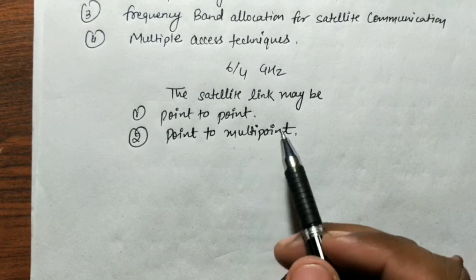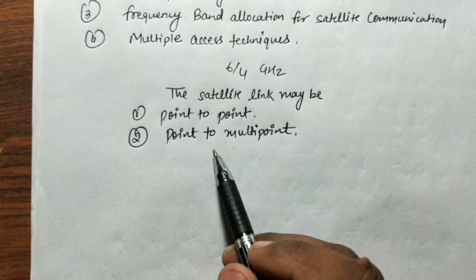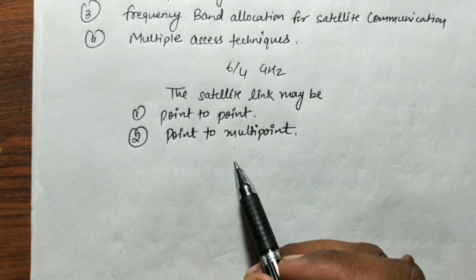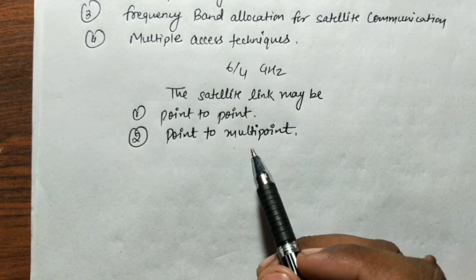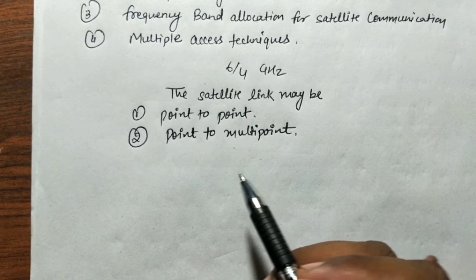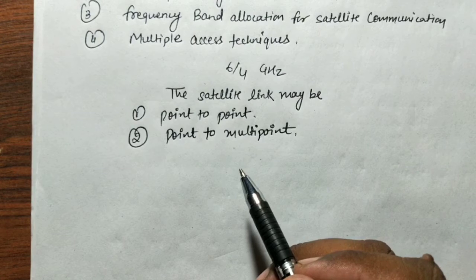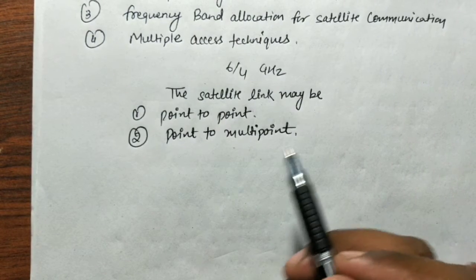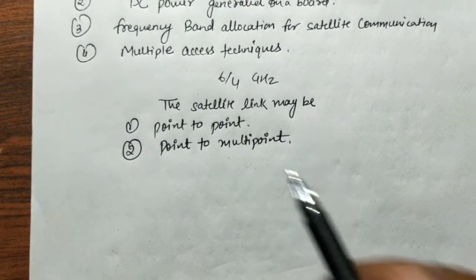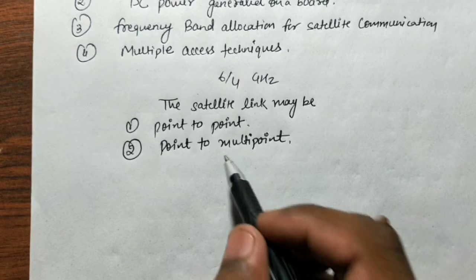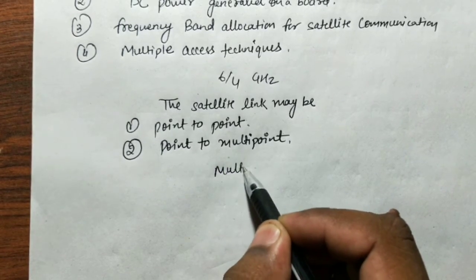Generally, there are a large number of earth stations sharing one satellite and providing many interconnecting paths. Some of these may be through one transponder, with the result that the available communication capacity of the transponder must be shared among several earth stations. And this sharing technique is called multiple access.